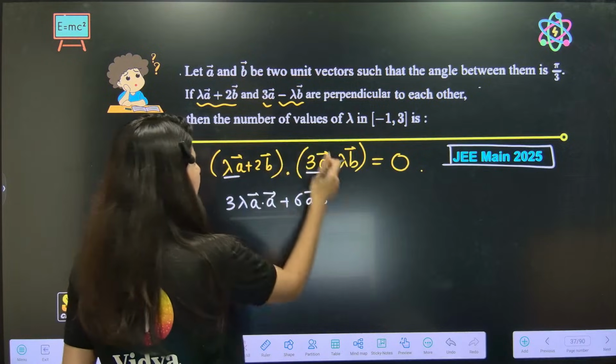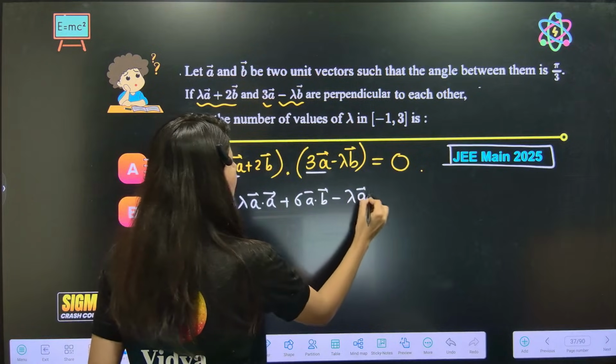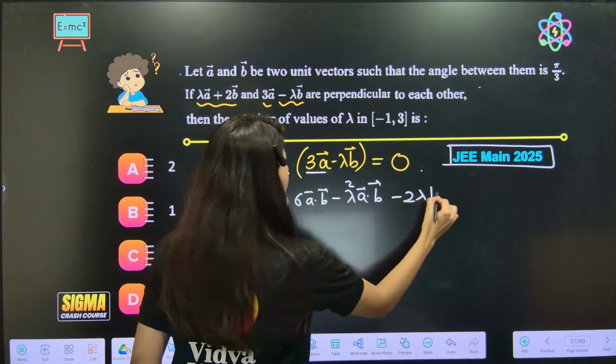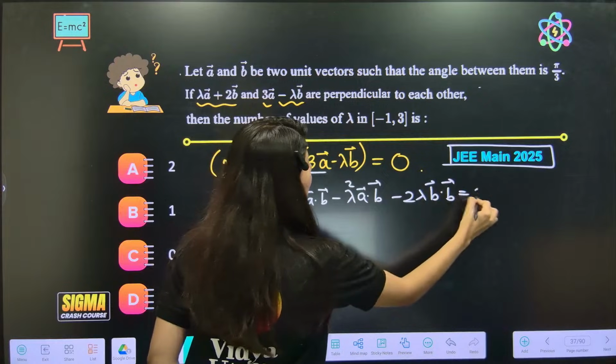Okay. And now lambda A dot B. Sorry, lambda square A dot B. And minus 2 lambda B dot B is equal to 0.